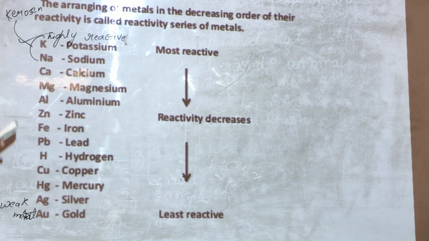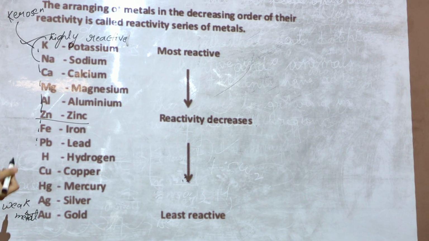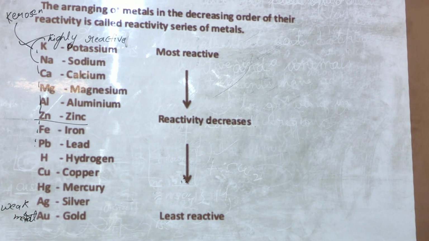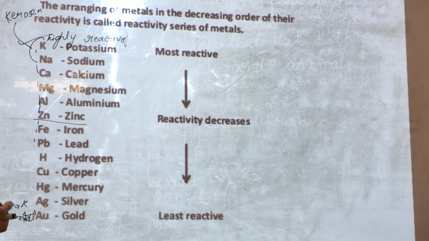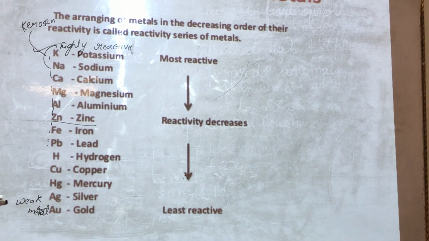Okay, so this is the reactivity series. Zinc, and all the metals which are above zinc, are highly reactive. Below zinc, they are least reactive. So this is the reactivity series. Now let's take another example.